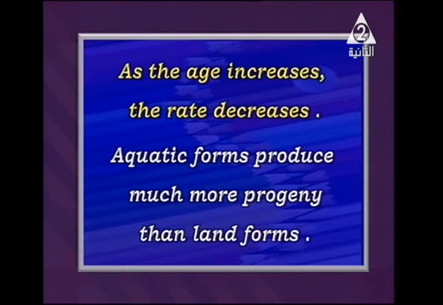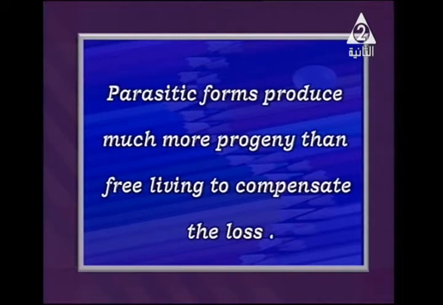And also, what about the parasitic forms? Let me remind you of the meaning of parasite. We have 3 different types of living organisms. One of them is the producer, which can make its own food, like any green plant and some types of bacteria. Some types like us we call consumers, as we depend on the green plants. And finally, the parasitic form.